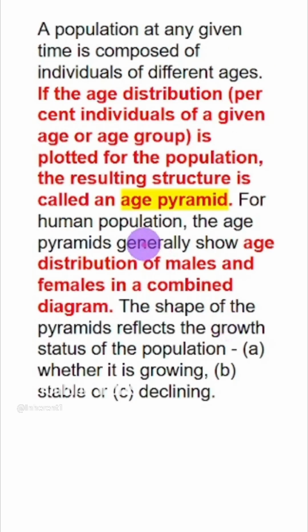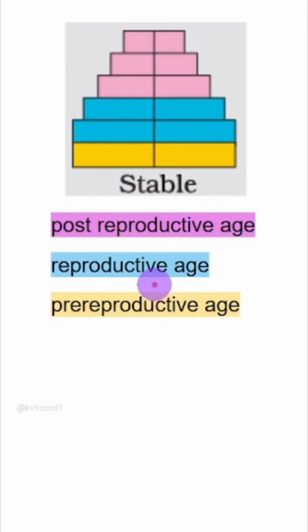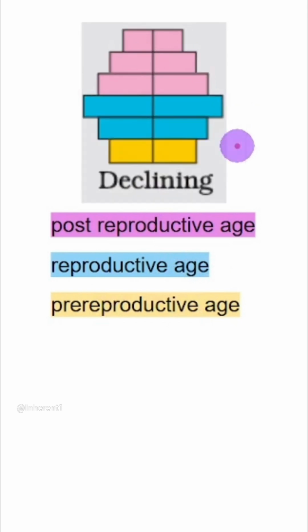Now coming to age pyramid. So it looks something like this. There are 3 different levels. This is pre-reproductive age, this is reproductive age, and this is post-reproductive age. So if a lot of children are being born, the pre-reproductive age will be broader and such population is expanding. In stable population, pre-reproductive and reproductive, they both match, they are almost the same. And in declining, pre-reproductive age is less than reproductive age.